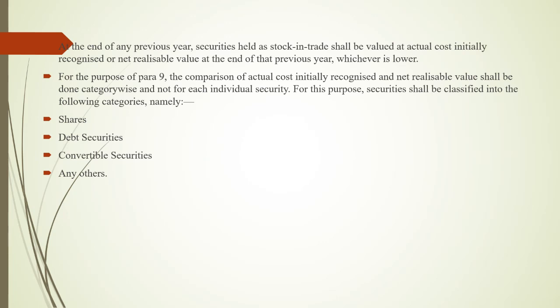For this purpose, the cost initially recognized and net realizable value shall be determined category wise. We were mentioning that in ICDS 2, item wise we have to do that exercise. For this purpose, securities shall be classified into the following categories: shares, debt securities, convertible securities, and any others. This way we will have to divide, and share wise, item wise, we have to find out the cost as well as the net realizable value.